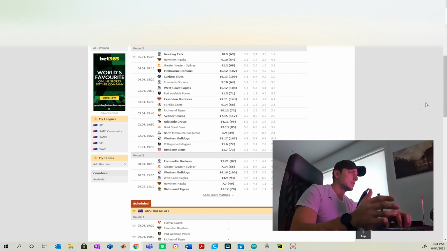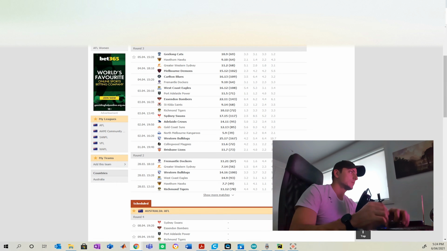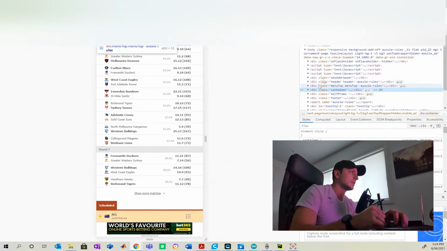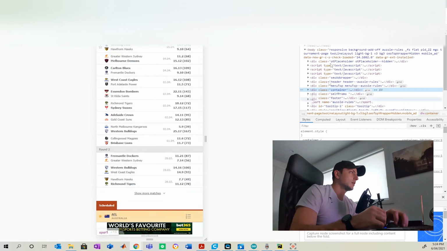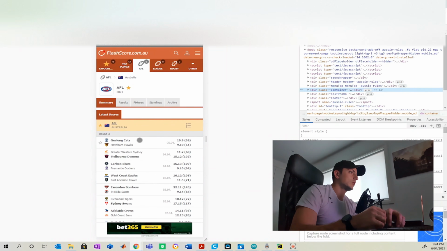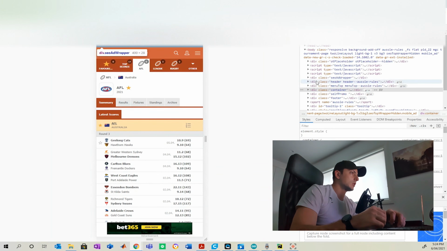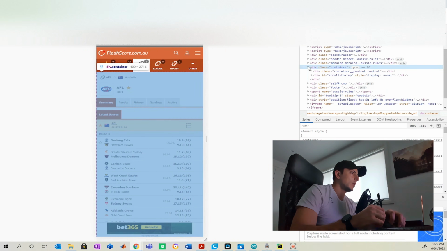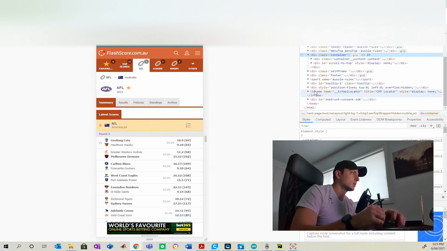So the easiest thing to do here is actually go to a web page and simply just inspect the element. And what will happen is you'll be able to see the different types here. So you've got scripts, divs, bodies, etc. So like what worked for me here was actually going into the site and finding where the scores were. So going into container and then trying to find where the scores are.